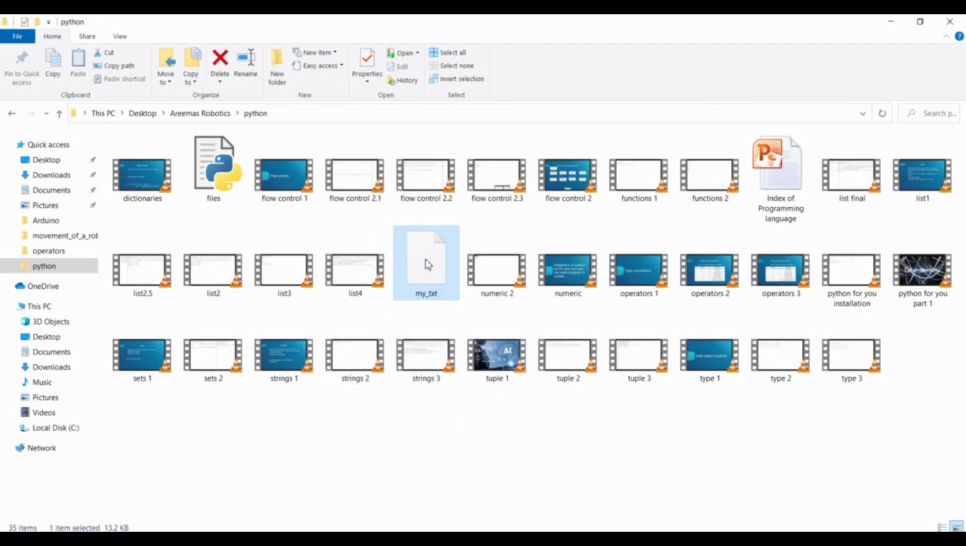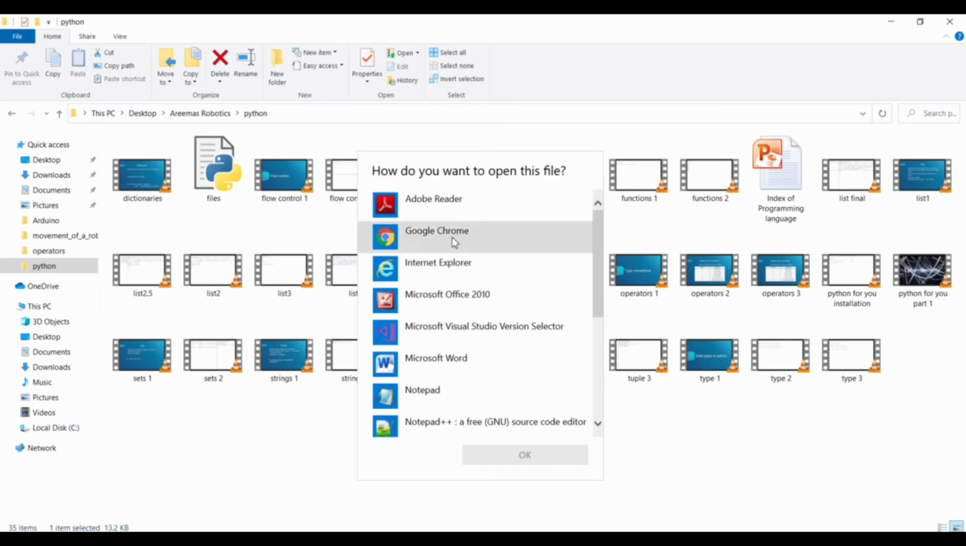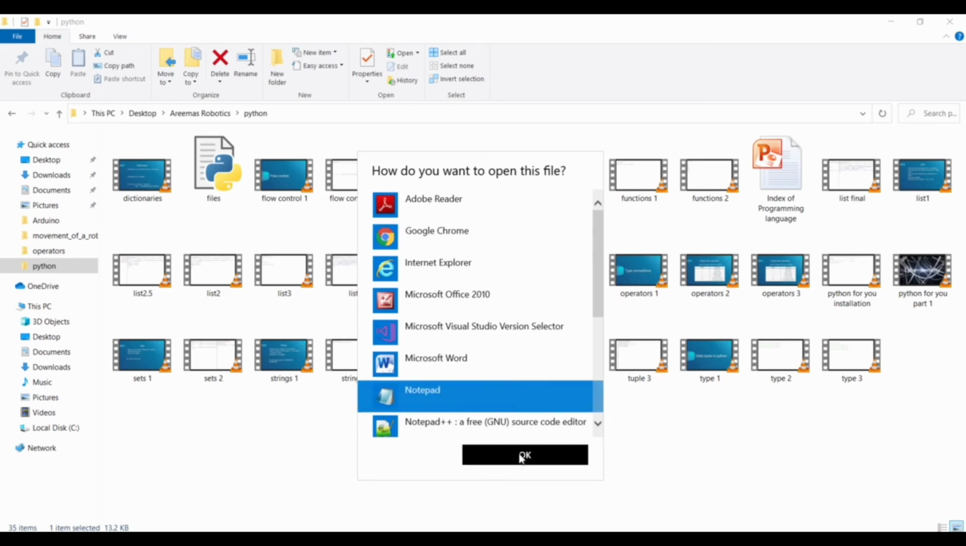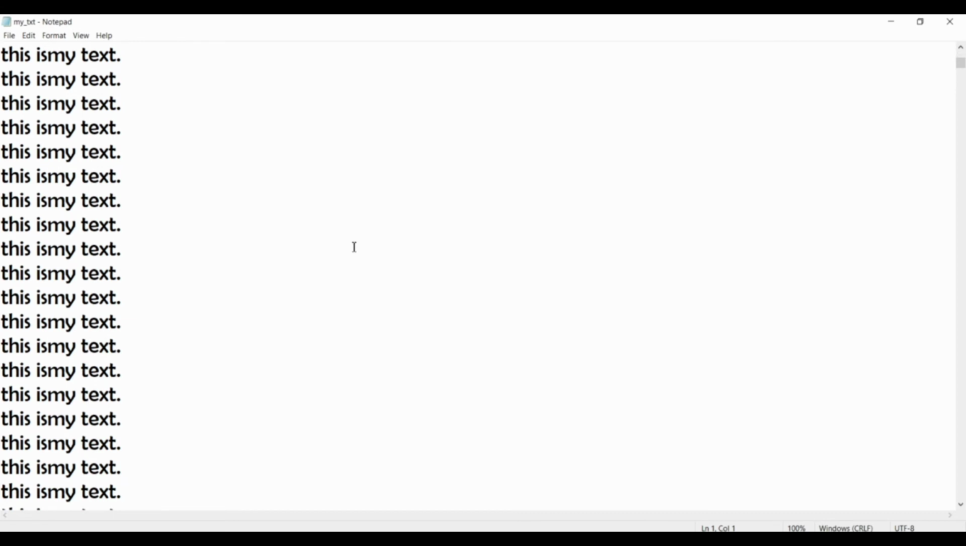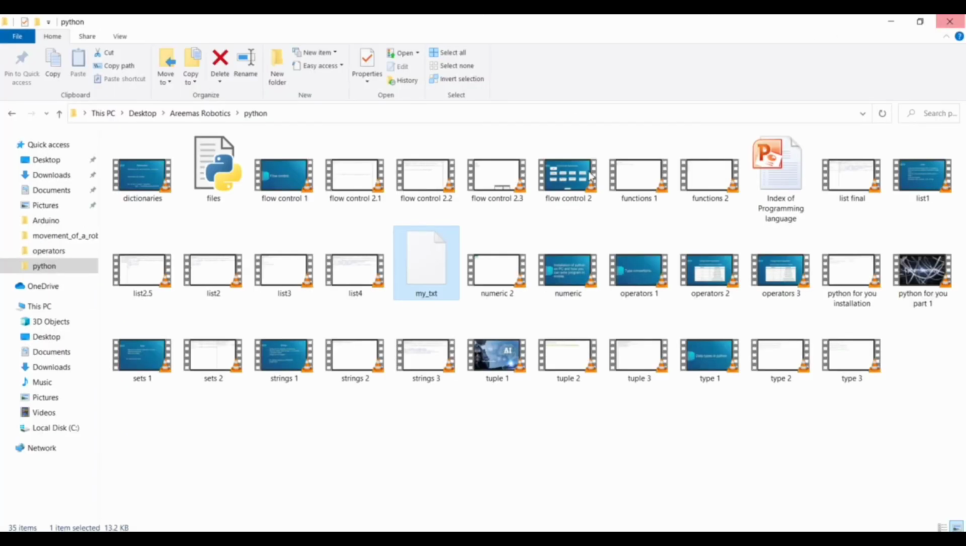Here you can see that my text file has been generated, and let me open it in Notepad. Here you can see that it has been printed all around 800 times. So let me show.